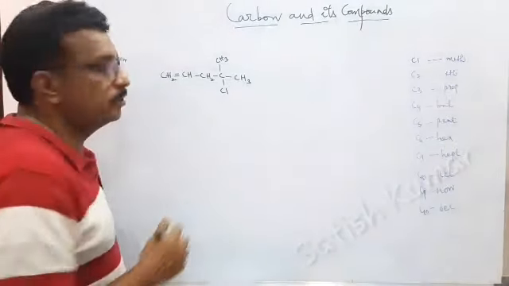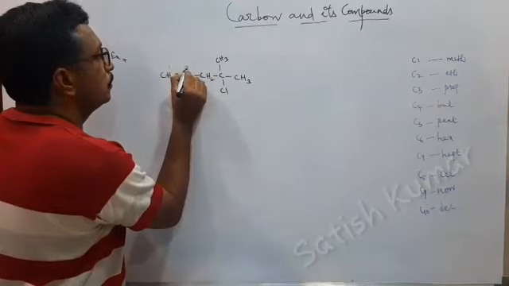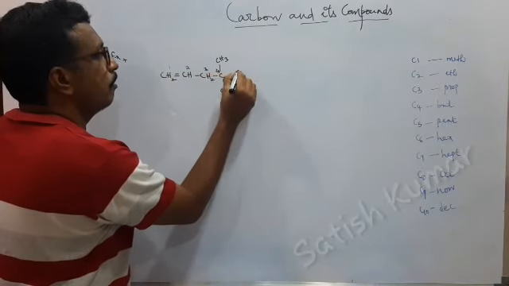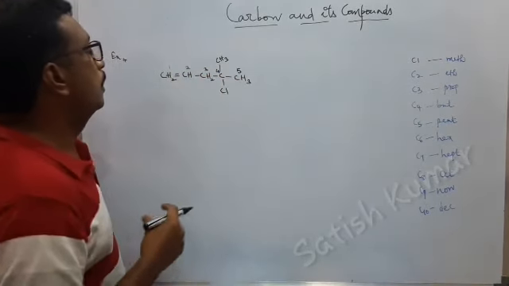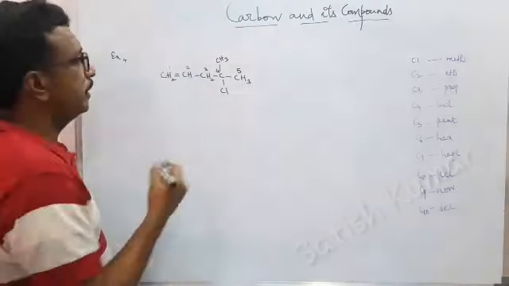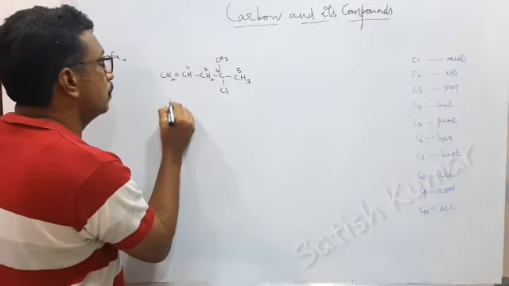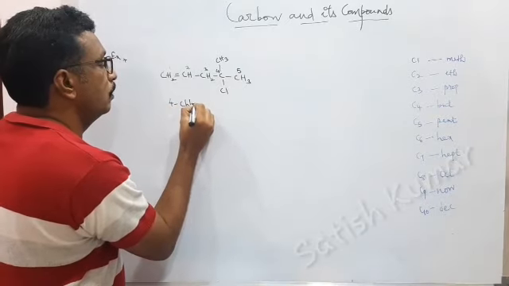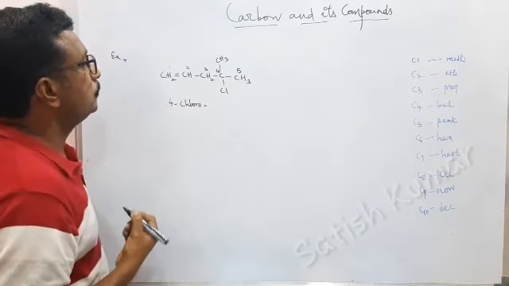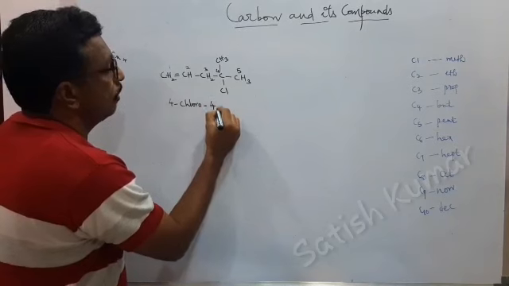This is the other example. You have to start from here, 1, 2, 3, 4, 5, and I can write it as C for chloro. So this is 4-chloro, hyphen, and 4-methyl.